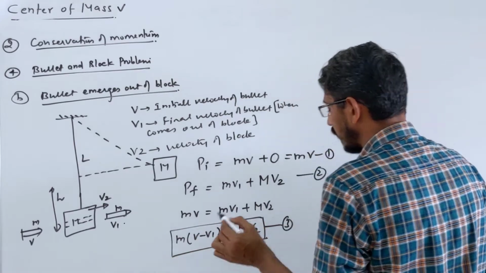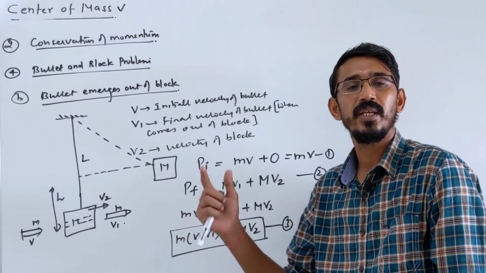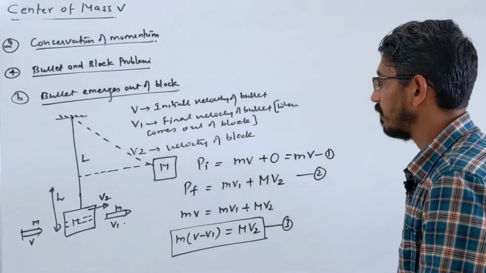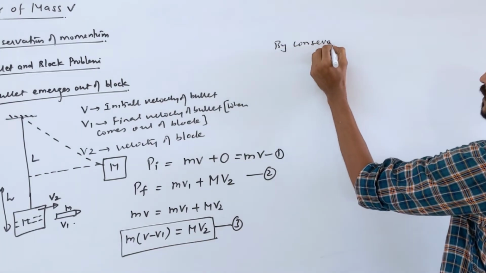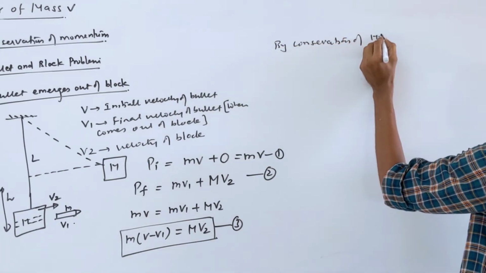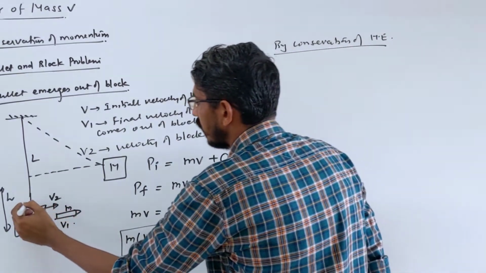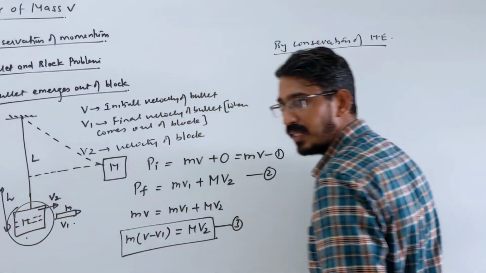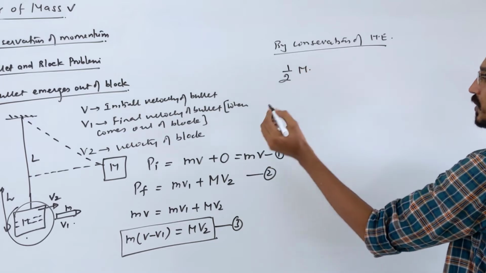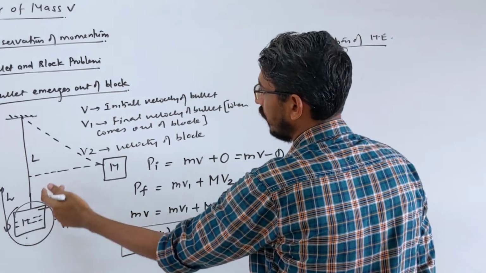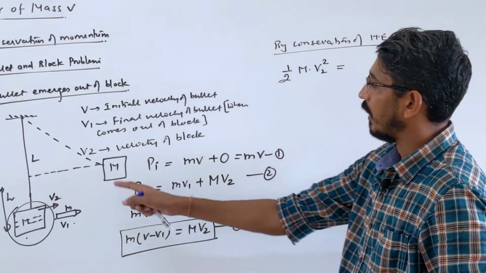Like last time, one equation we wrote from momentum, and the other equation we write from conservation of energy. Same thing we have to do here, by conservation of mechanical energy. What is the energy of this block alone at that point? Kinetic energy, since it started moving. So half times mass M times velocity v2 squared is the energy at that point.